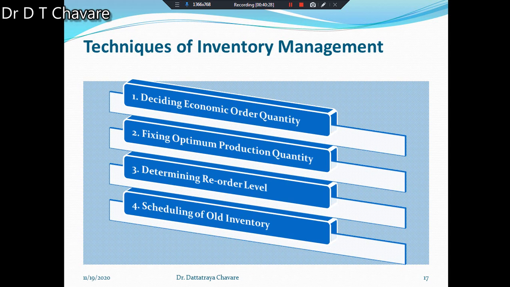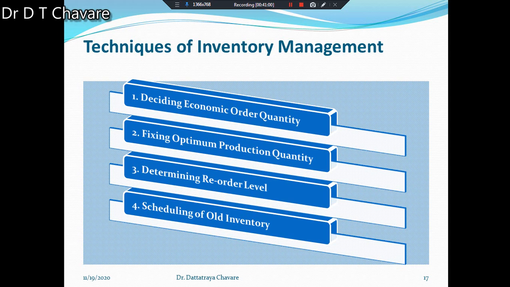Ordering cost is the cost of placing an order for inventories, and inventory carrying cost is the cost of keeping or storing the item in the stock. The first is the cost of acquiring, while the second is the cost of holding the inventory. It means that you have to decide economic order quantity, and this is the first technique of inventory management.